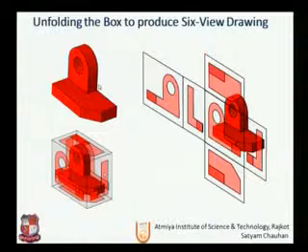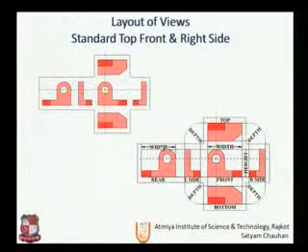Let us take one more unfolding box example. So here the object is here, so this will be the top view, bottom view, right hand side view, left hand side view, and the rear view. This will be the layout in orthographic, the standard top, front and side view.